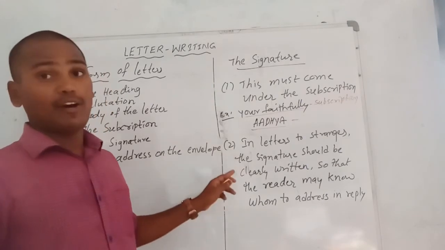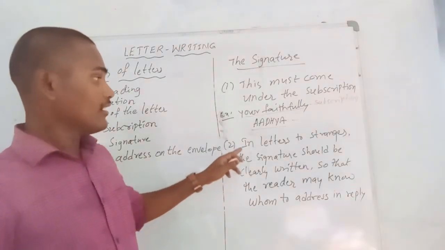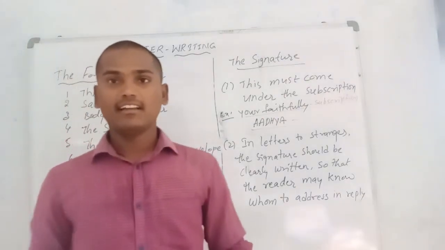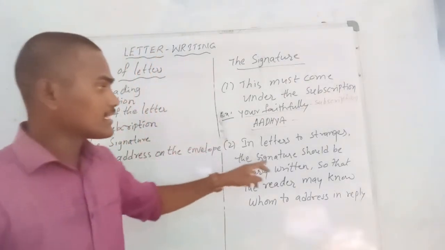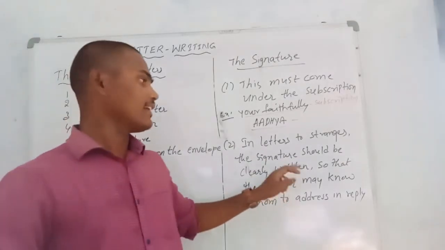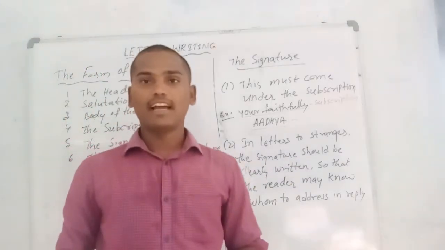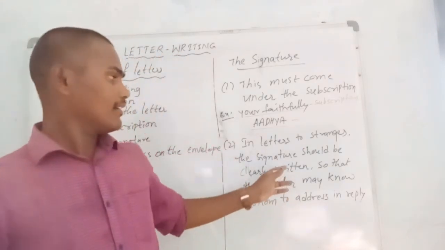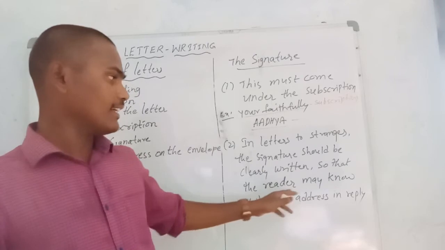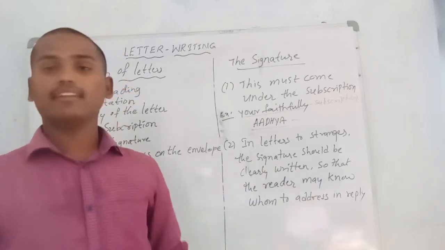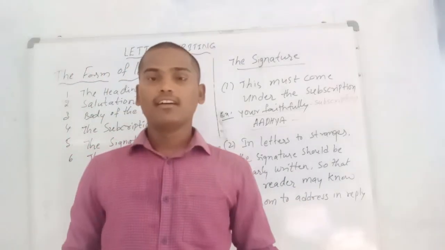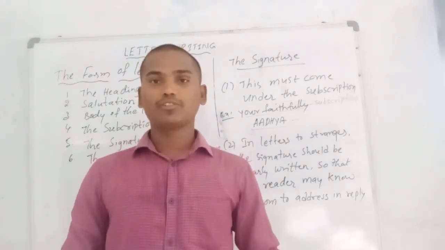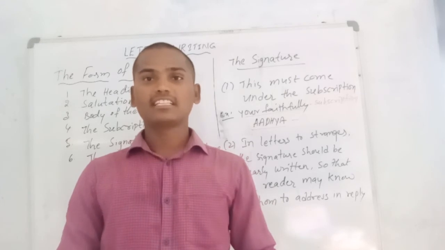And the second point about the signature, in letters to strangers. If we are writing letters to strangers, the signature should be clearly written. We have to write our signature neatly with clear writing, so that the reader may know whom to address in reply. We should not write an initial signature.